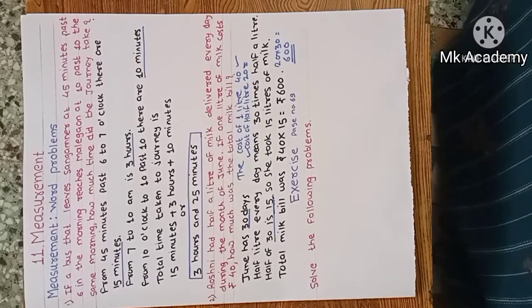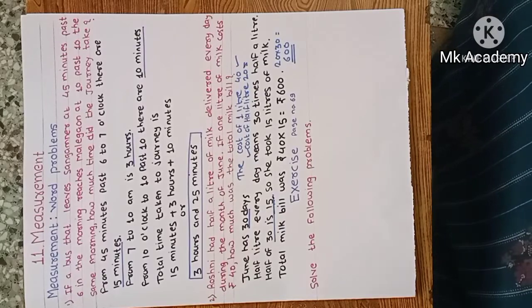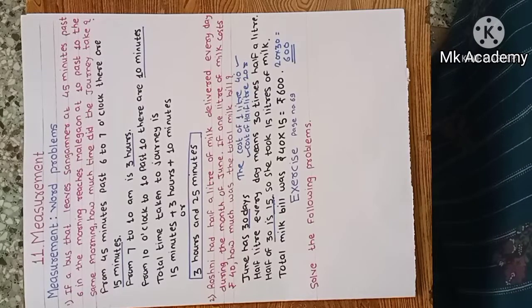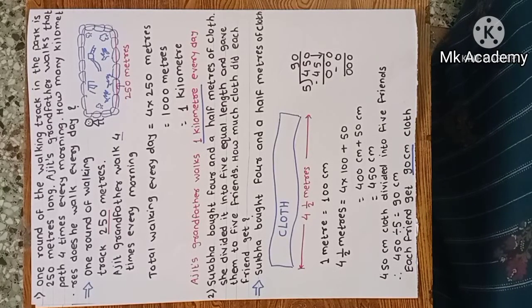Now we solve the exercise on page number 69. Solve the following examples. First example: one round of the walking track in a park is 250 meters long. Ajit's grandfather walks that path 4 times every morning. How many kilometers does he walk every day?